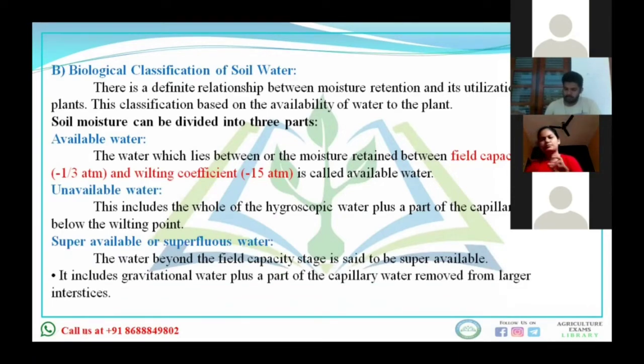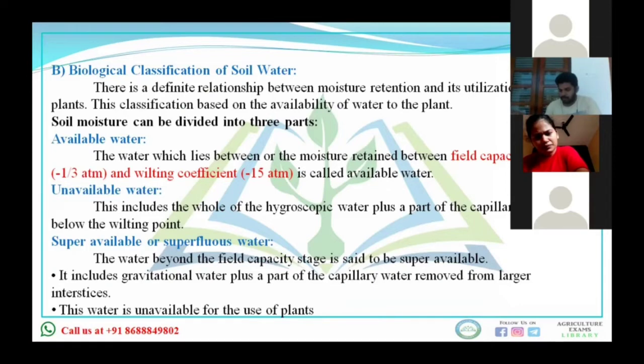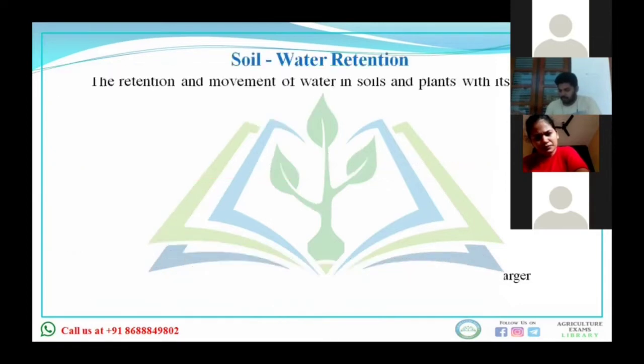Now, what is super available or superfluous water? You have understood the concept of unavailable water, the part of capillary water plus hygroscopic water. Super available or superfluous water is what I just said is beyond field capacity. It includes a little bit of capillary water as well as the gravitational water. This water is also not available to the plant.